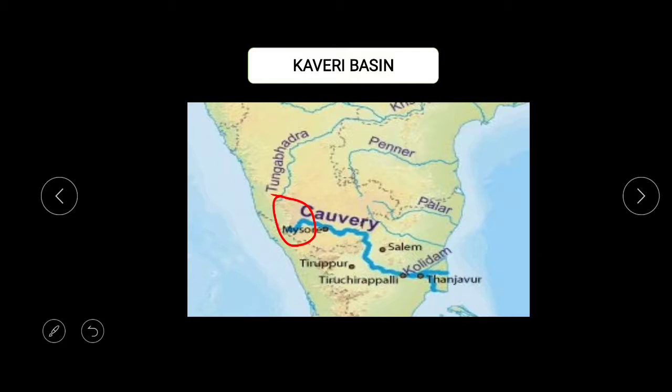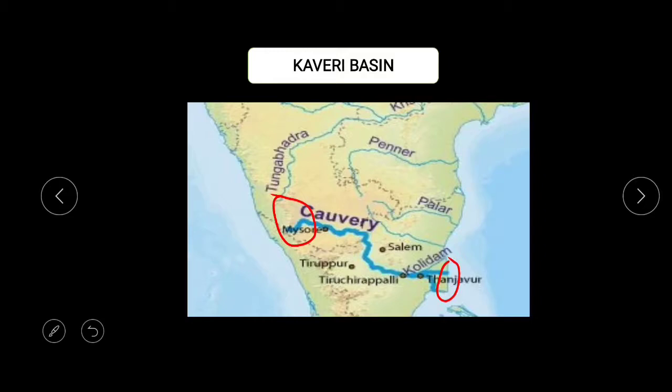It flows for about 800 kilometers starting from the Brahmagiri range of the Western Ghats, finally draining into the Bay of Bengal. It ends at a place called Kaveri Patnam, and this river shares its boundaries with Karnataka, Tamil Nadu, and Kerala.